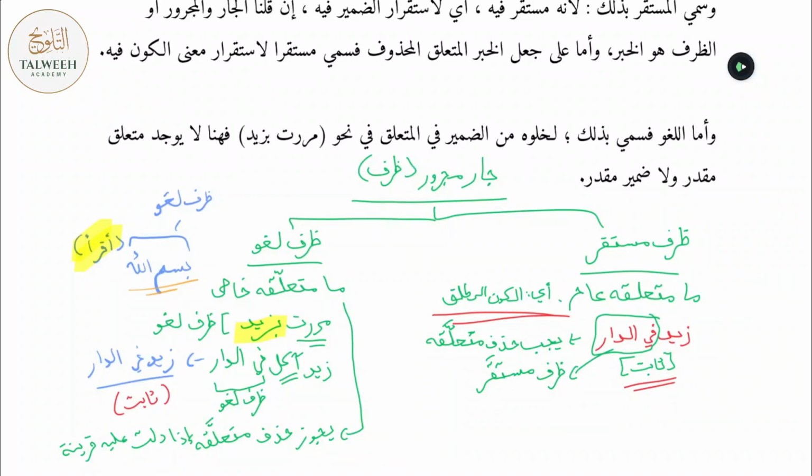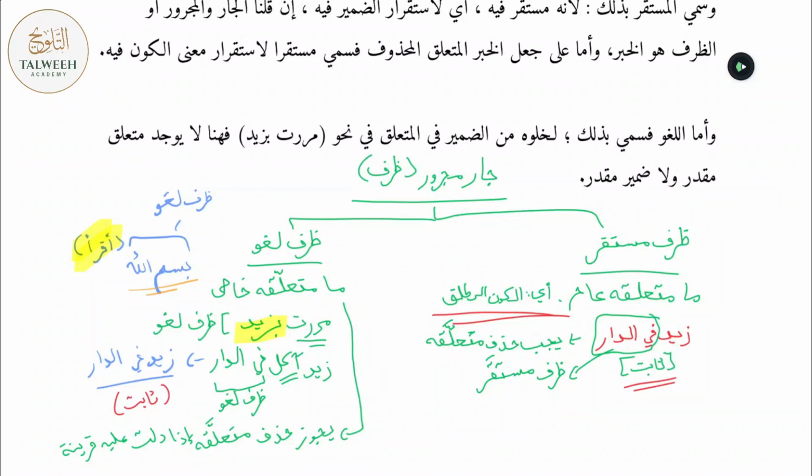Now because that's so evident, you would not actually mention it. And in Arabic, you're not actually allowed to mention it. يجب حذف المتعلق. Over there, you're not allowed to say زيد ثابت في الدار. You have to say زيد في الدار and drop the متعلق. Alright, and it's called ظرف مستقر لاستقرار معنى الكون فيه. That meaning of existence is found within the حرف الجر, understood from the Jaar Majrur.